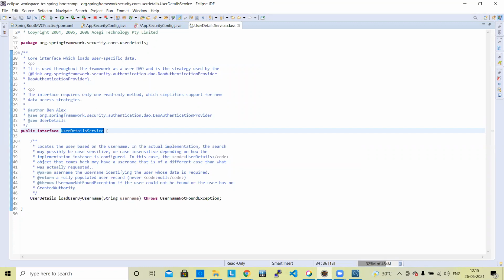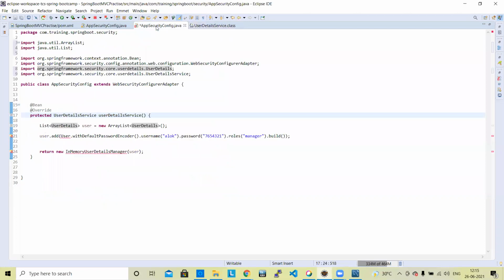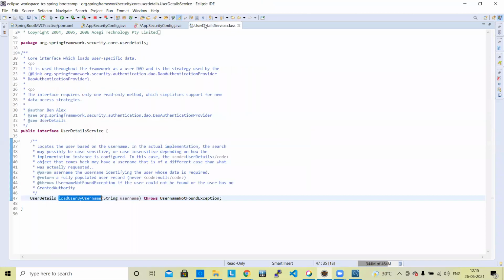It has one method, loadUserByUsername, which returns a UserDetails. The method name is in the UserDetailsService.